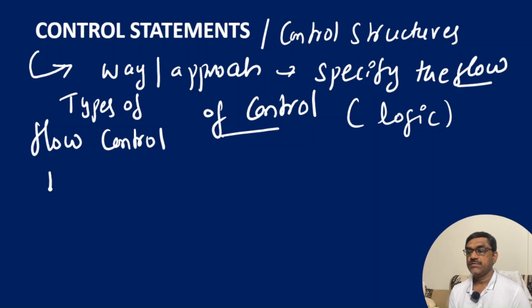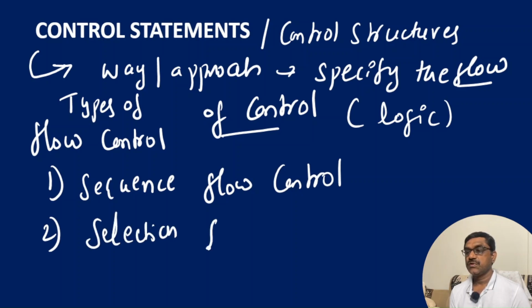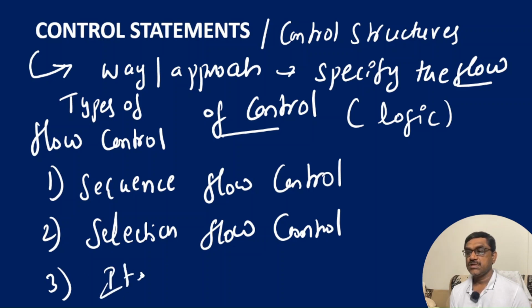Under this, we have sequence, or sequential flow control, and the second one is selection flow control. Another one is iteration, or iterative flow control.